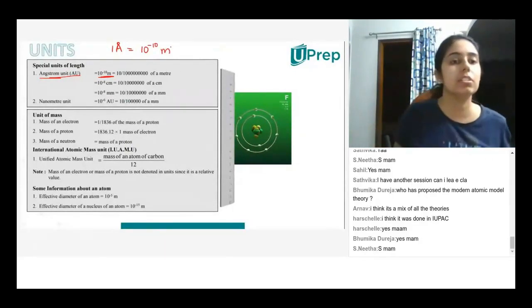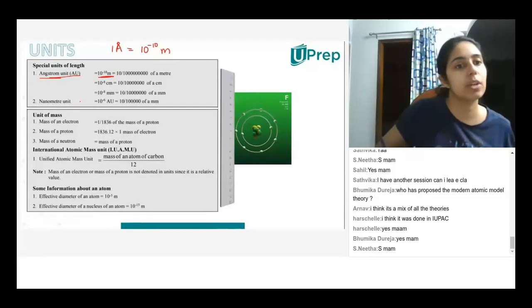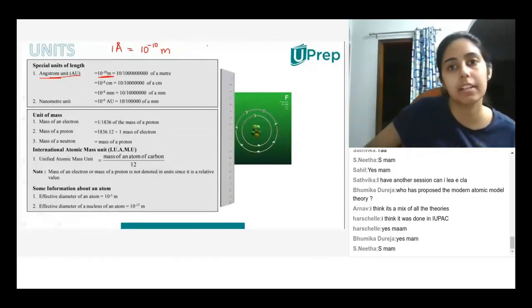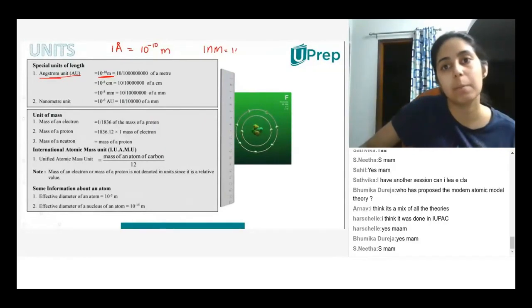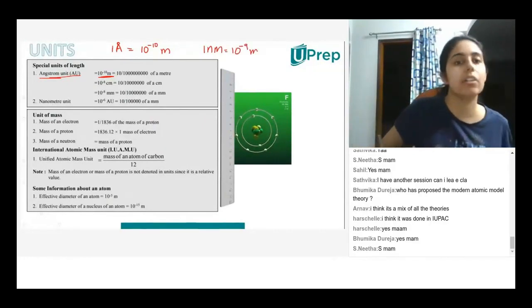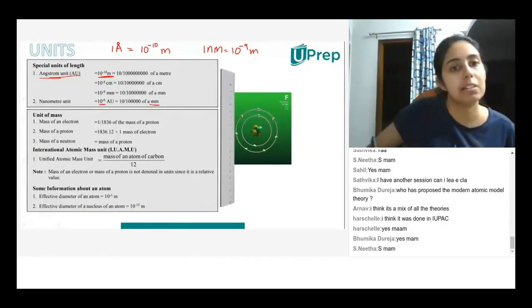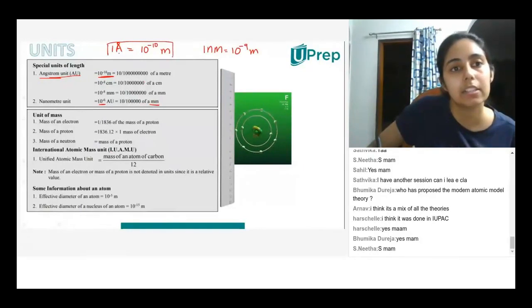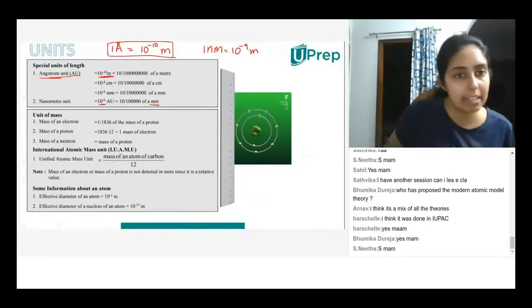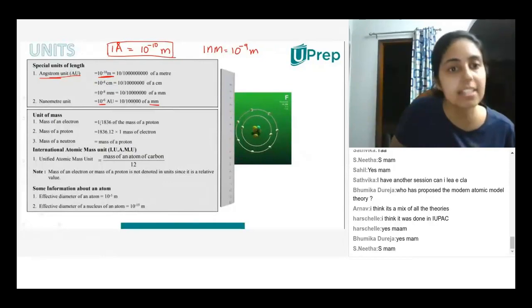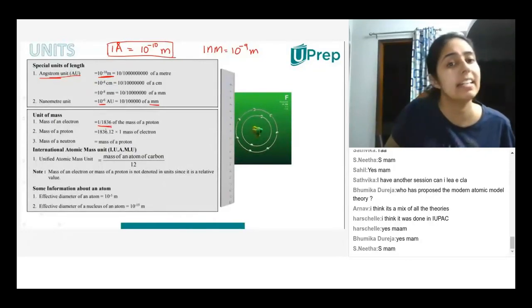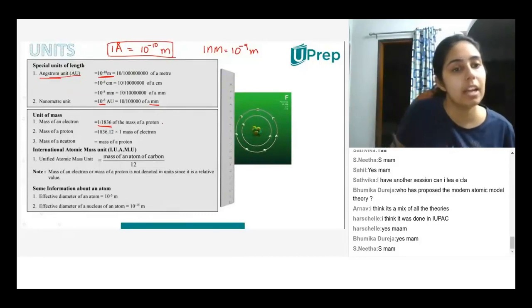Okay, so nanometer, do you guys know what nanometer is? 1 nanometer is equal to 10 to the power minus 9 meters, or you can say 10 to the power minus 6 millimeter. Okay, so angstrom is given by this, and the mass of an electron, we have already done this. It is 1 by 1836 times the mass of a proton, and the mass of a neutron is almost equal to the mass of a proton.